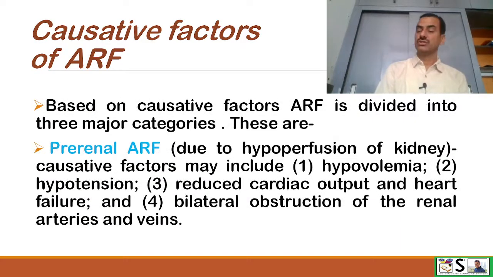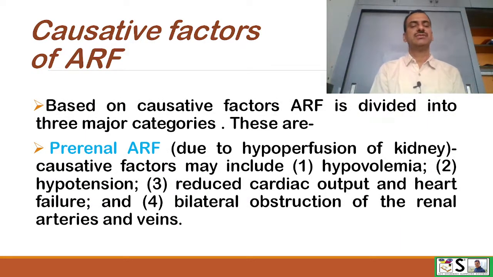Based on causative factors, ARF is divided into three major categories. These are pre-renal ARF, means before kidney, due to hypoperfusion, means less blood supply to the kidneys. And causative factors may include hypovolemia, hypotension, means low BP, reduced cardiac output and heart failure, as well as bilateral obstructions of renal arteries and vein.